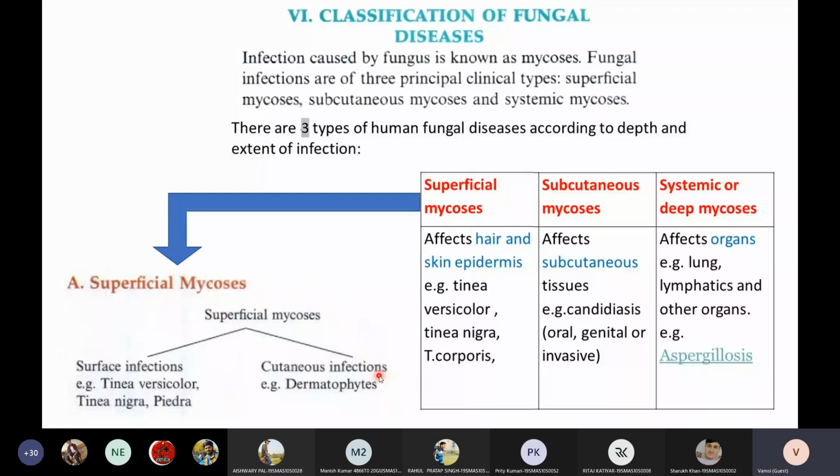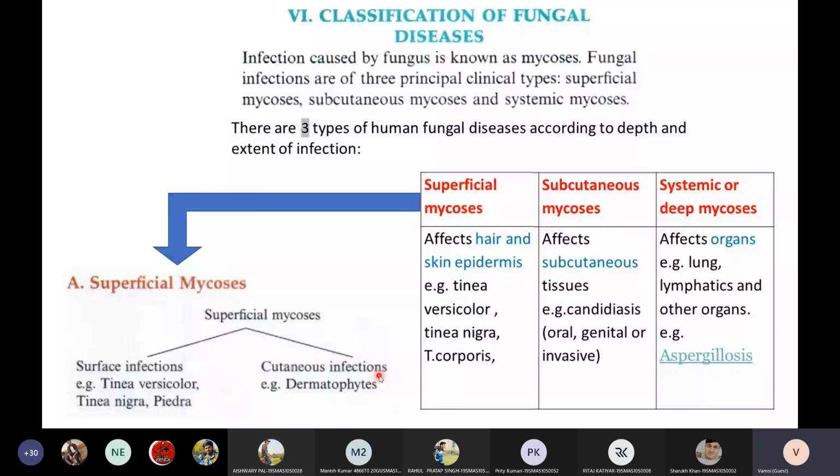Okay, subcutaneous mycosis. I need not say much about subcutaneous mycosis. We already have a best example, which is mycetoma. In the previous slide, I showed you a leg picture with a tumor on it, a fungal tumor. That is actually a subcutaneous mycotic infection. Then third one will be systemic infection. Here you will see lung infection, eye infection.